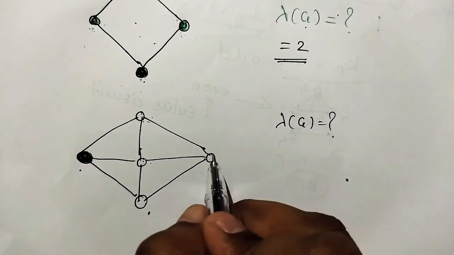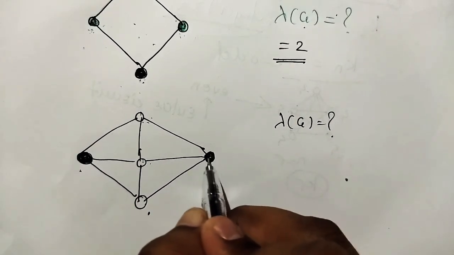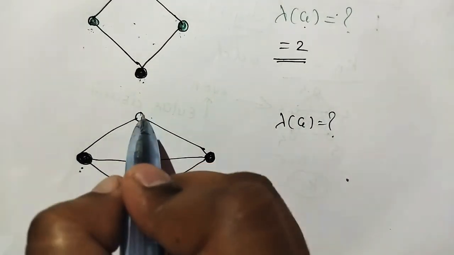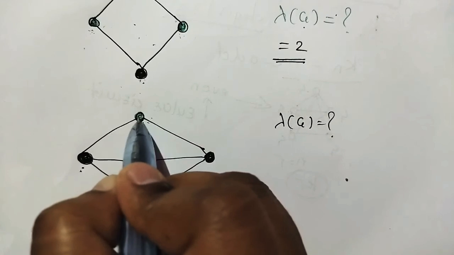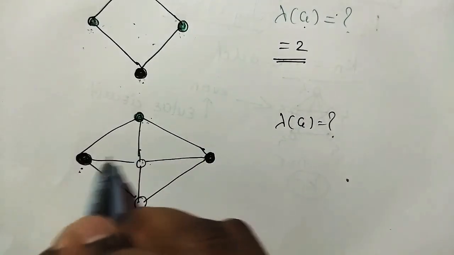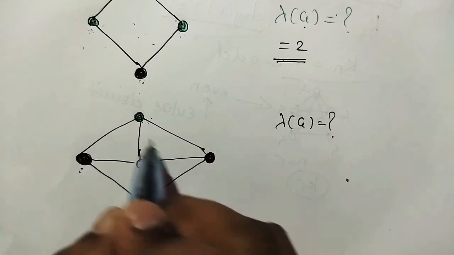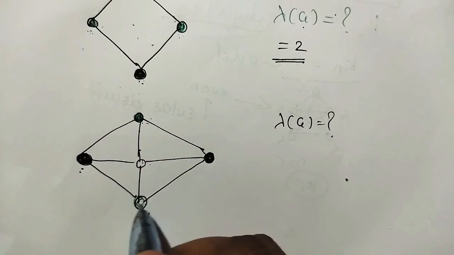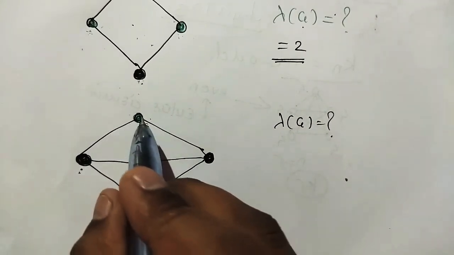We can color this vertex with black color because it is not adjacent to this. If we color this vertex with green color, then the vertices adjacent to this can't be colored with green.